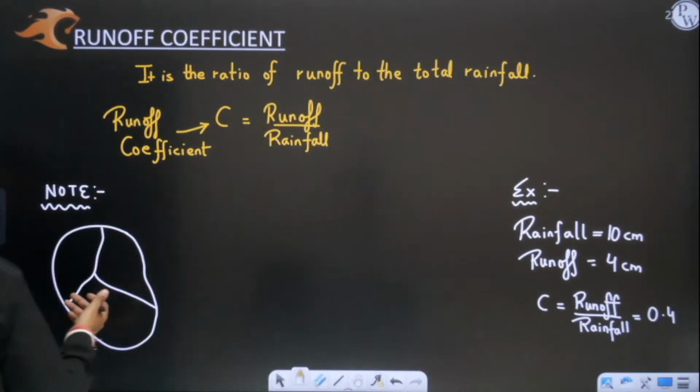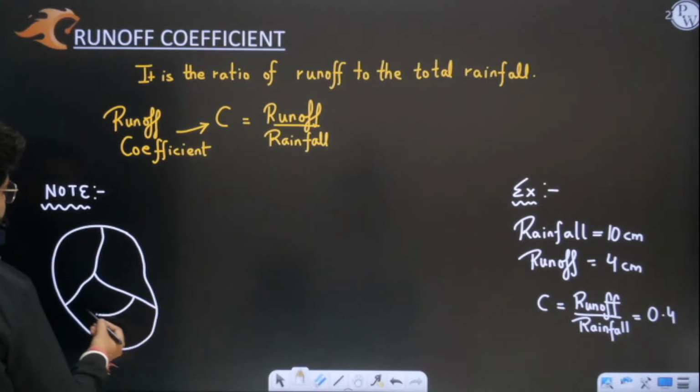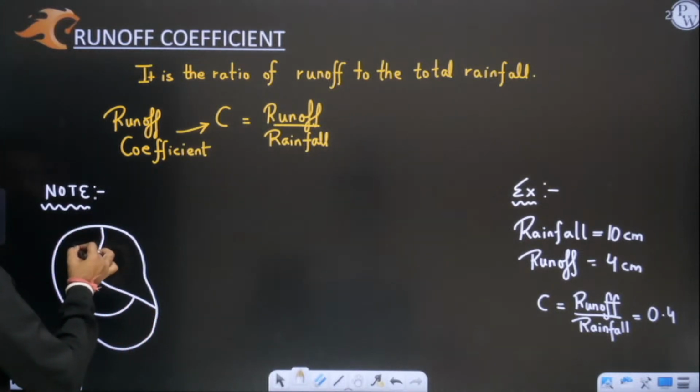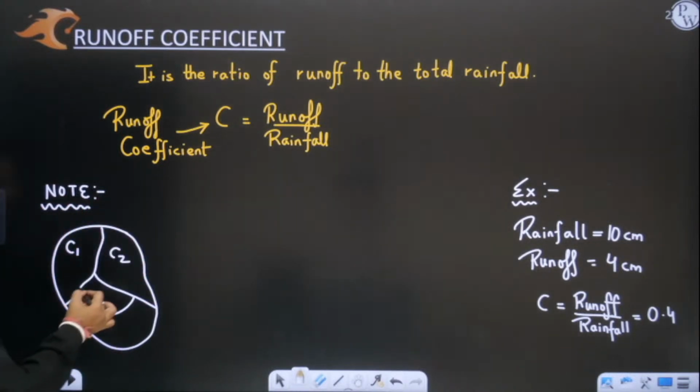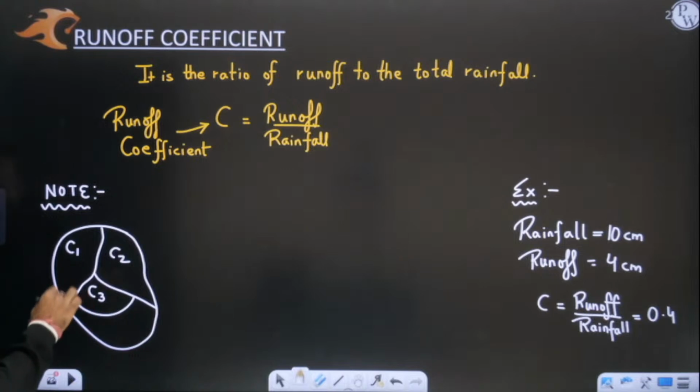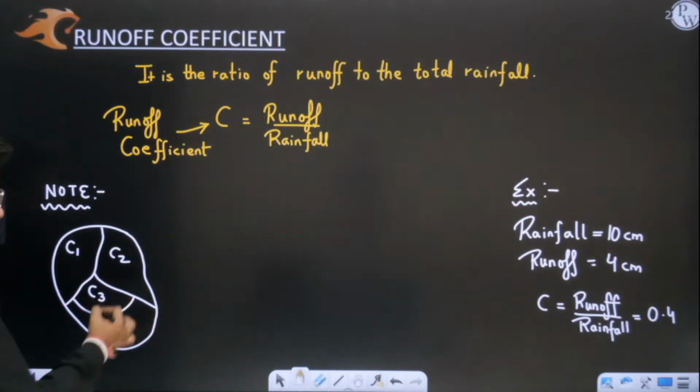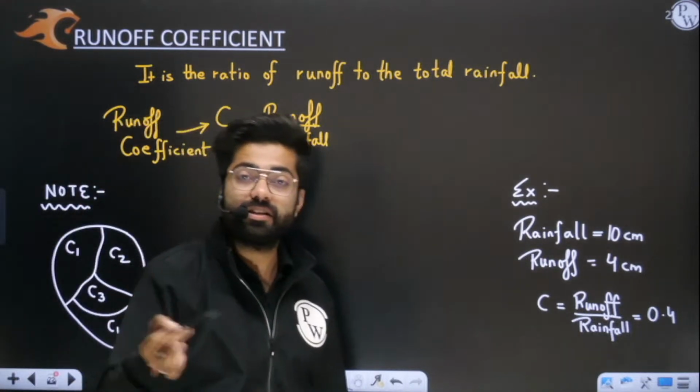So let us take an example. Let us assume that this first area is having runoff coefficient as C1. Let us assume that this second area is having runoff coefficient as C2. Third area is having runoff coefficient C3. See, why are they having different runoff coefficients? Because the land use pattern is different.